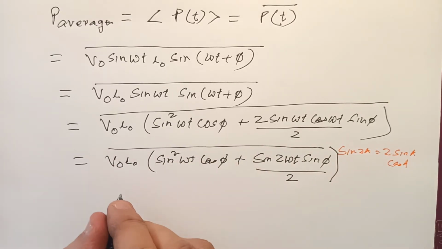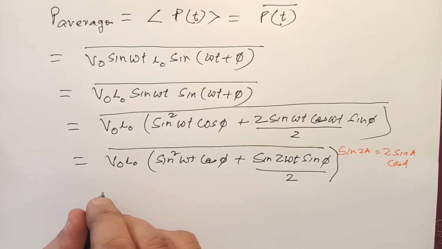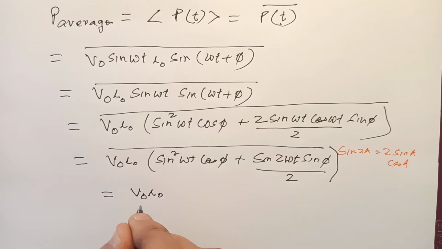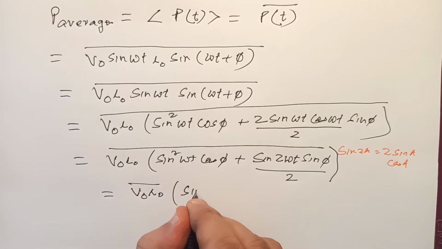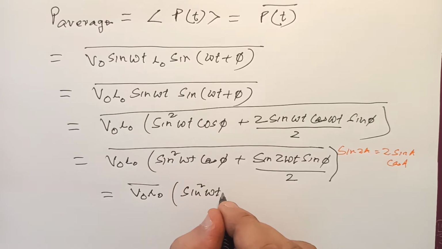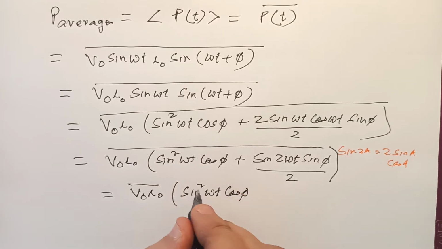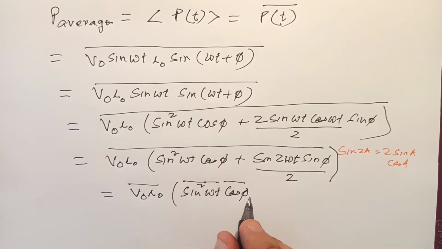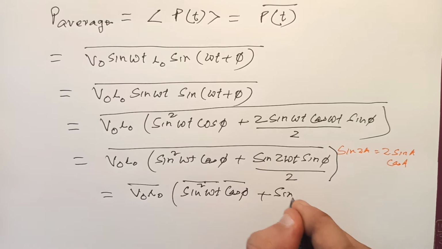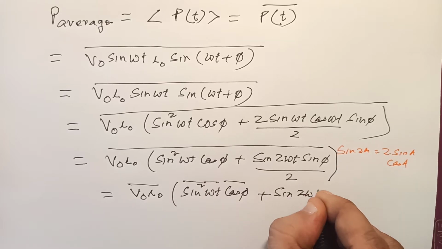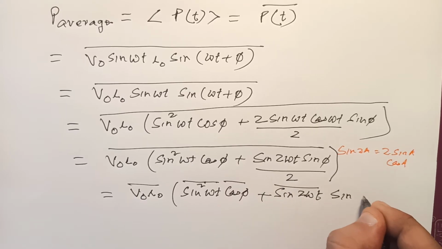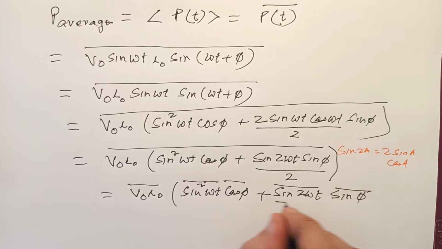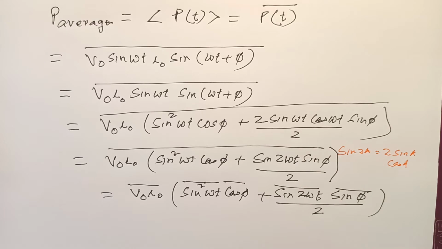Now further I can write V naught I naught separately, and sine square omega t cos phi, average of this, separately, plus sine 2 omega t, average of this, sine phi, average of this, and divide by 2 and close the bracket, right?